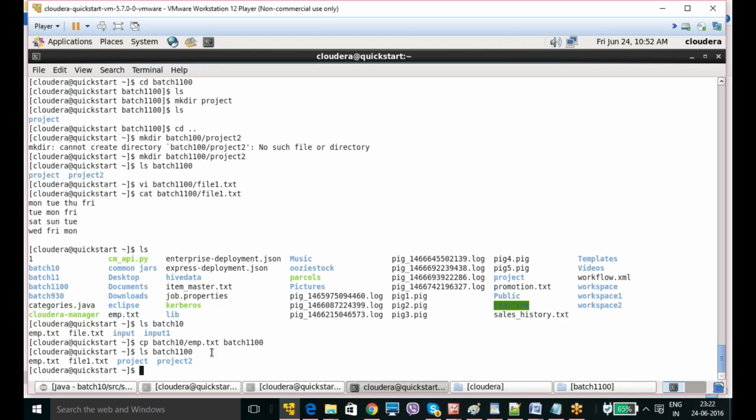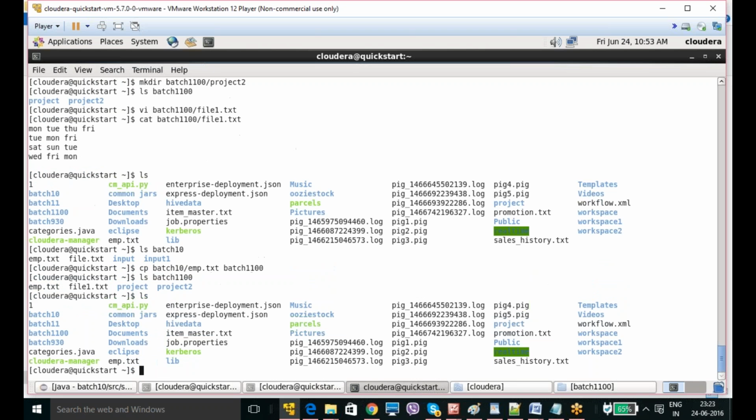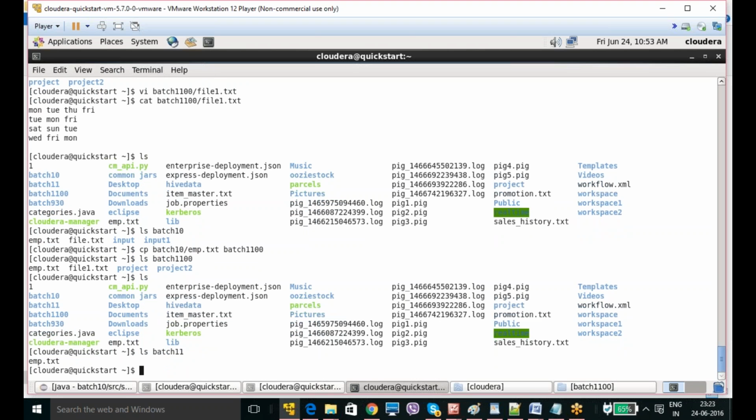Okay. Now I wanted to move, cut. Usually you know copy and cut both in the Windows system. In the same way here, you need to do move. Okay, let me find some other directory. The batch11 directory is there for me. ls batch11. Okay, I will go with batch930. What is there? Okay, ls batch930.